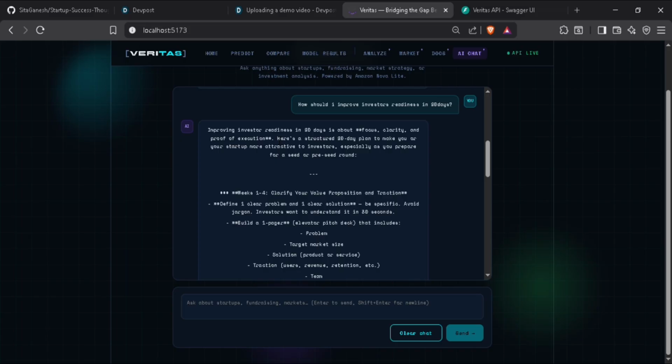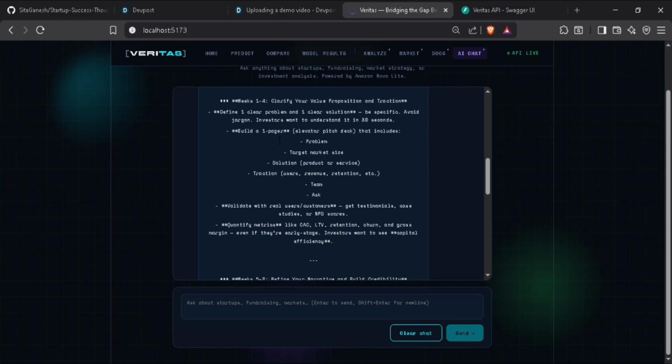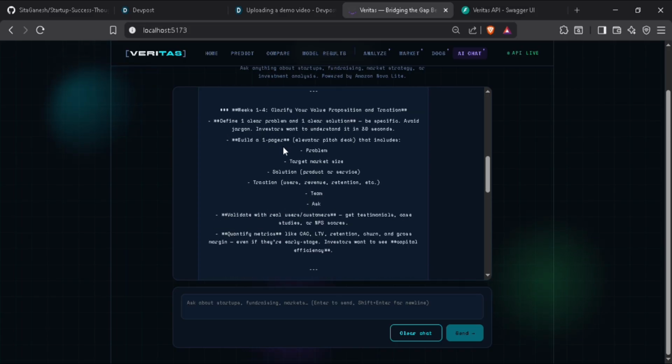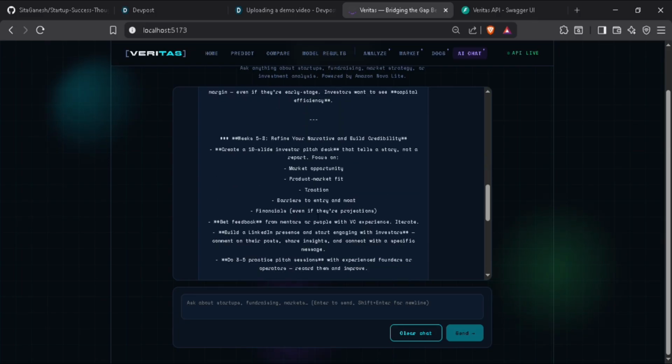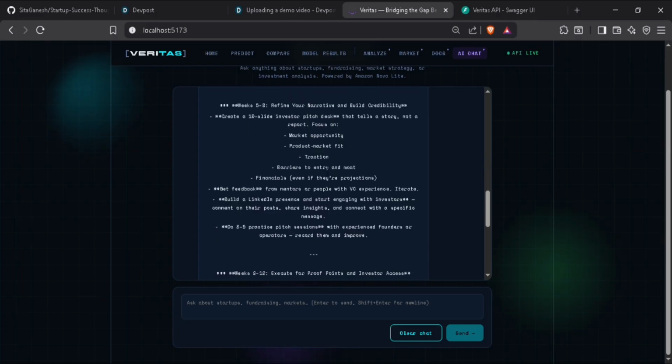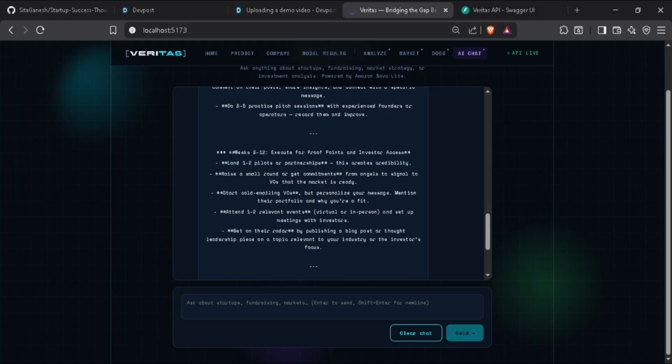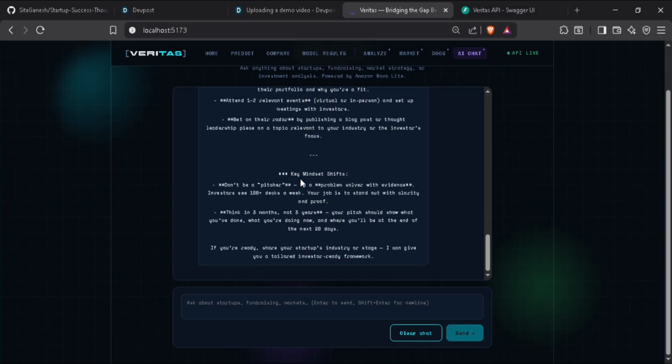So this gives really clear information based on things like your problem, target market size, solution, and team ask. And the weekly plan goes through barriers to entry, financial crisis, and at last the key mindset: don't be a pitcher, be the problem solver with the evidence. So it also gives a quote and meaningful information regarding this.